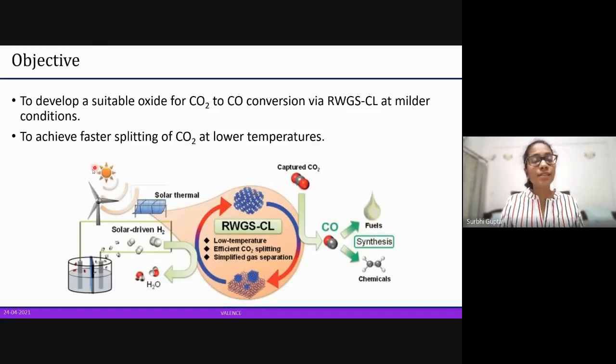And this is the general process, just a flow diagram. And here, this is the cycle that they are focusing on, the RWGS-Cl, and they're focusing on low temperature, efficient carbon dioxide splitting, and simplified gas separation. So if we have lesser side products, gas separation will be easier in the end.